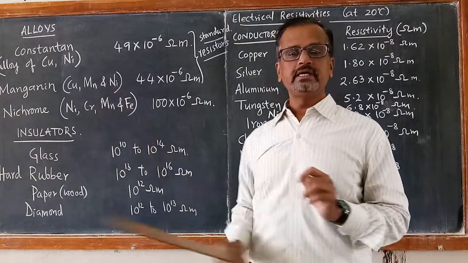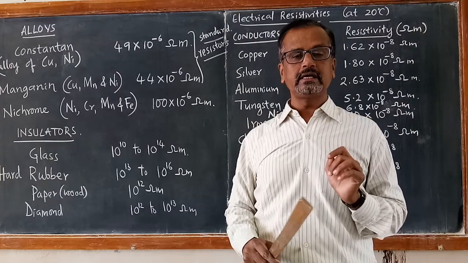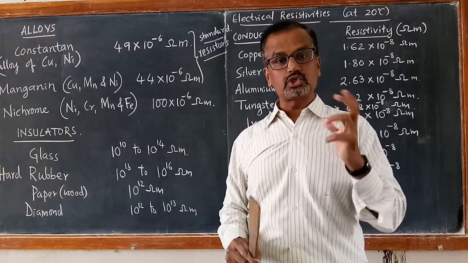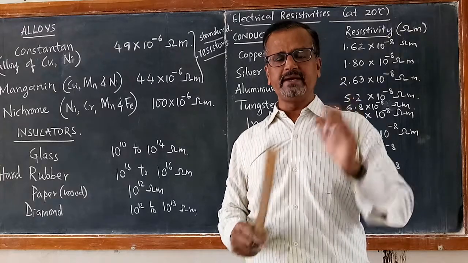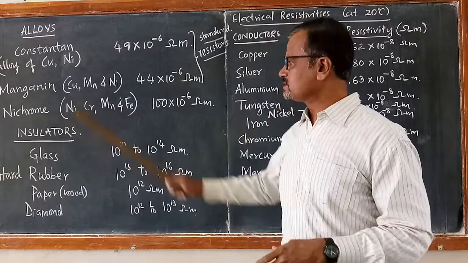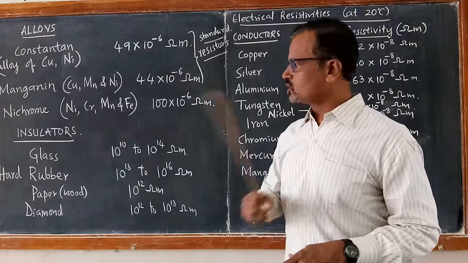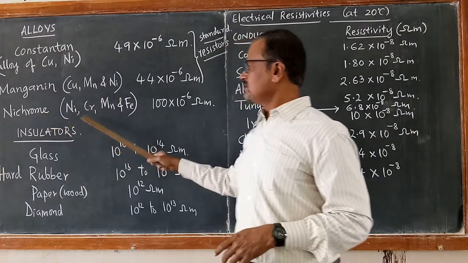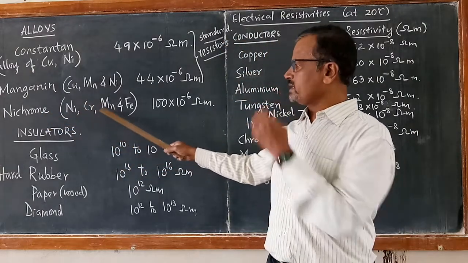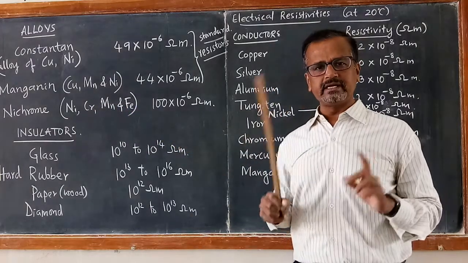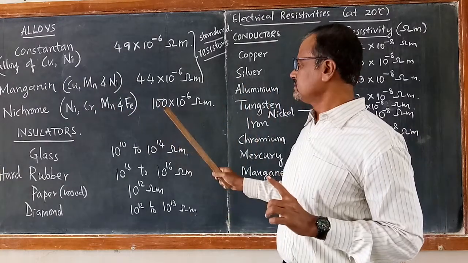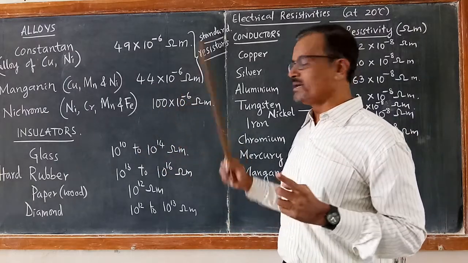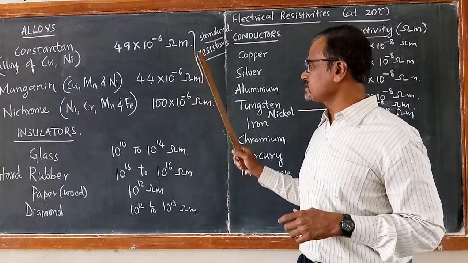These are also used in heater elements like in the geyser, electric iron, toasters. Wherever you see that element, the coil that you are seeing is usually made up of nichrome. Nichrome is another alloy which, as the name suggests, consists of nickel, chromium, manganese and iron, which has 10 raised to minus 4 ohm meter or 100 into 10 raised to minus 6 ohm meter.